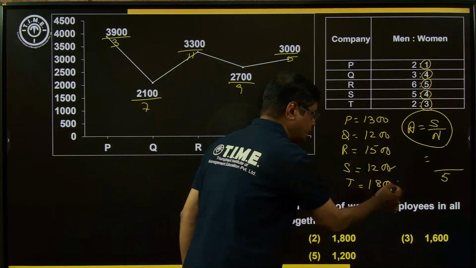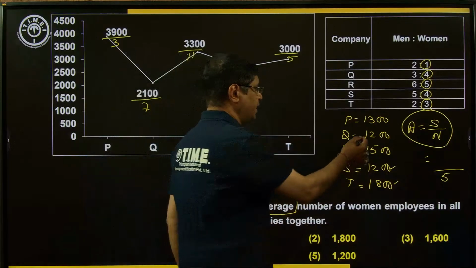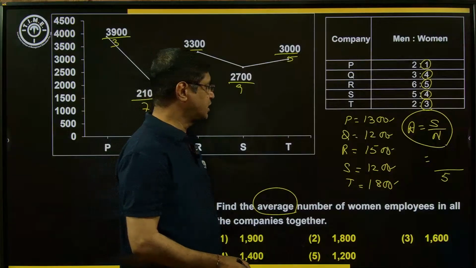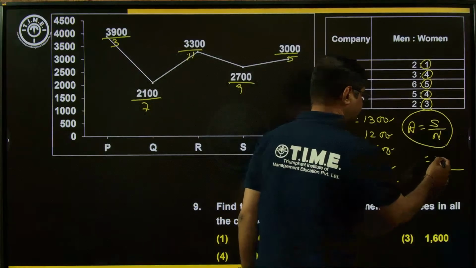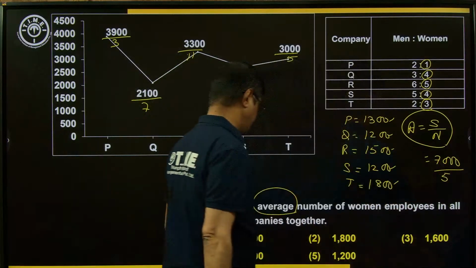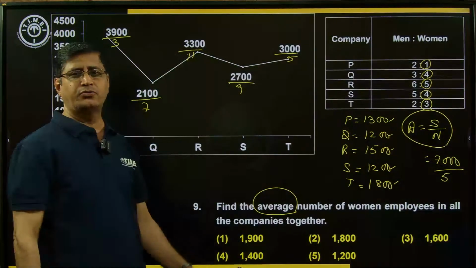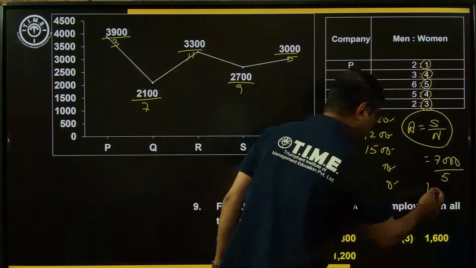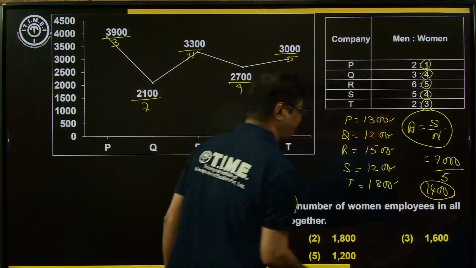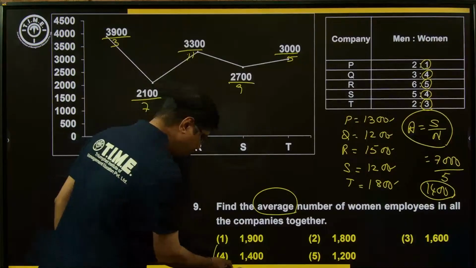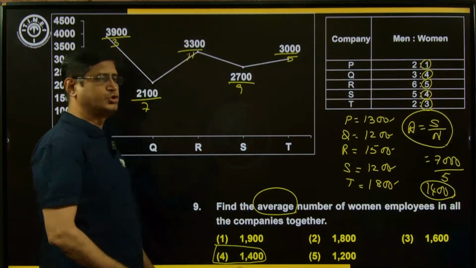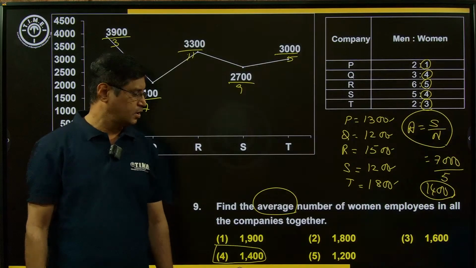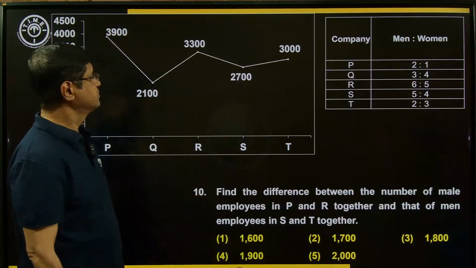By adding these two, we get 3000. Here it is 2500 plus 1500, that is 4000. 4000 plus 3000, 7000. Yes, my dear students, simplify. How many times of 5 is equal to 70? 14 times. So 1400 is the value. What is the average? 1400. Now the choice is option 4. Fourth choice is the right answer for this example. Hope you are observing each and every point. Now look at the next example.